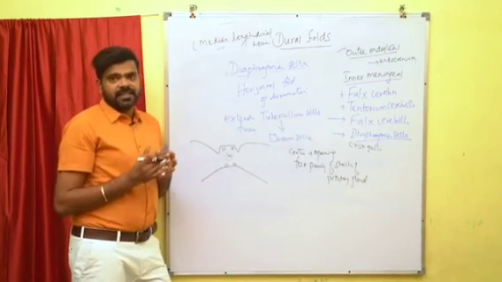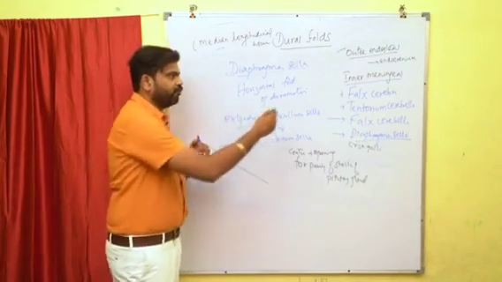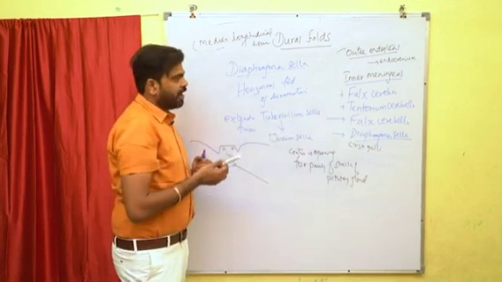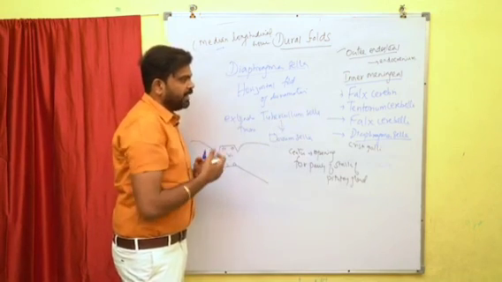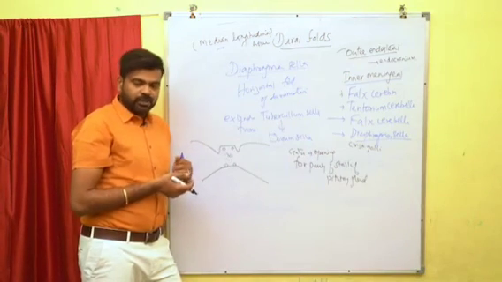So this meningeal layer divides the cranial cavity into different compartments by means of four folds. What are the four folds? They are the falx cerebri, tentorium cerebelli, falx cerebelli and diaphragma sellae. So this is about the dural folds.